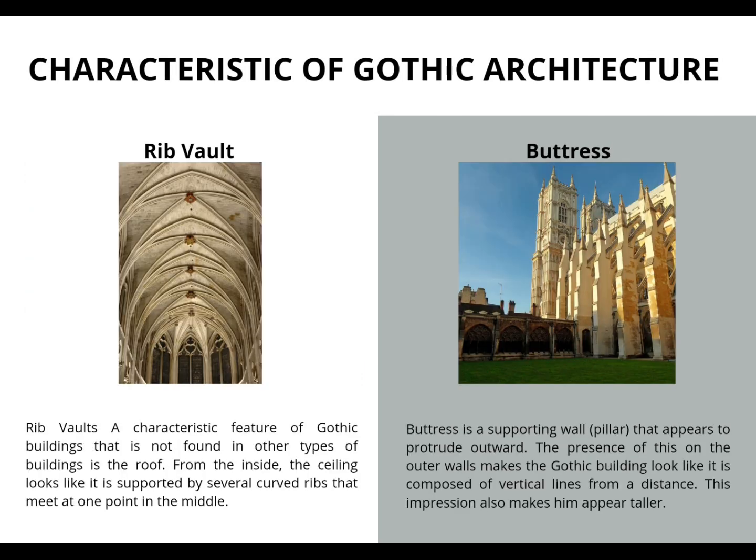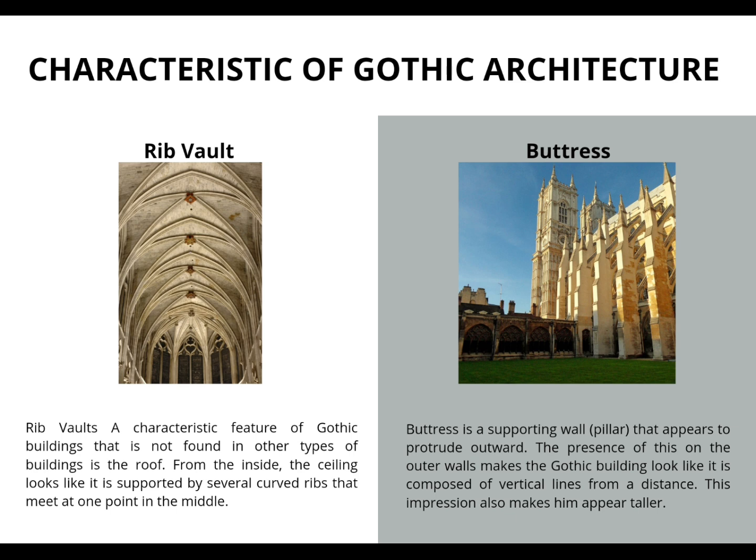Rib vault, a characteristic feature of Gothic building that is not found in other types of building, is the roof. From the inside, the ceiling looks like it's supported by several curved ribs that meet at one point in the middle.